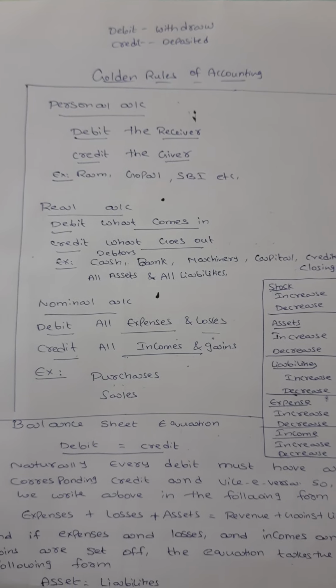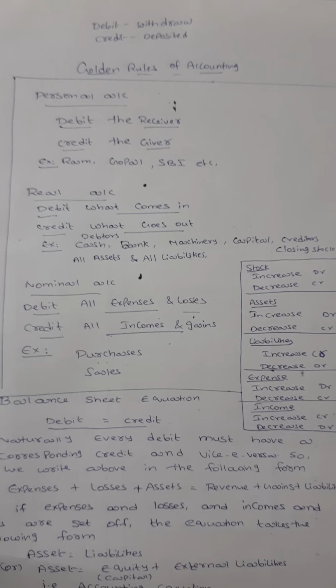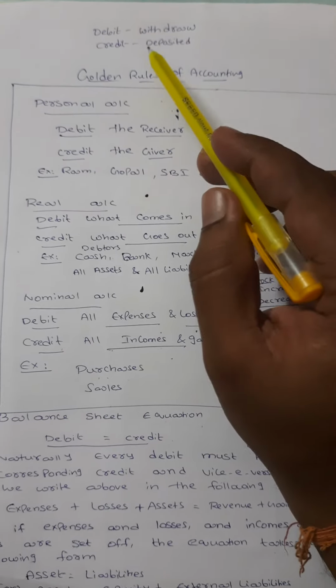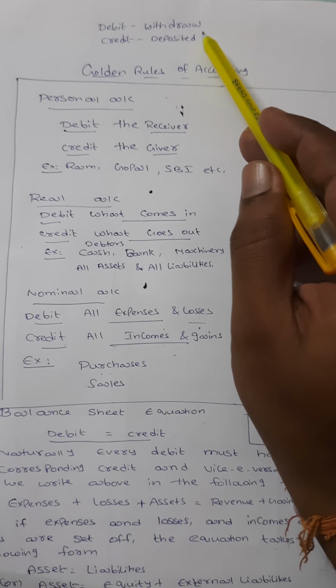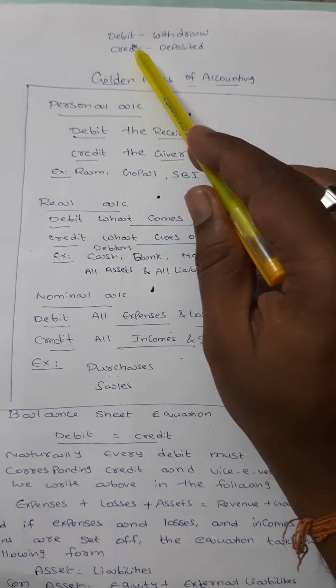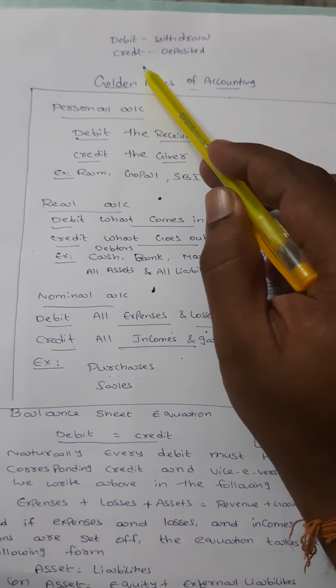Today we are going to discuss what is debit and credit, the golden rules of accounting, as well as the journal entries format. So first of all, do you know what is debit? Debit means, take an example of a bank. If you withdraw your cash, it should be debited in your account. If you deposit in your bank, it is credited in your account.